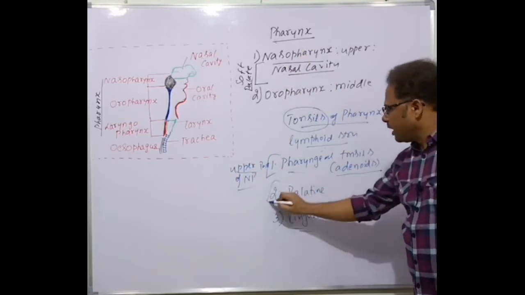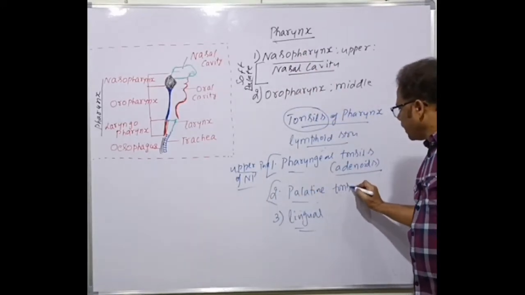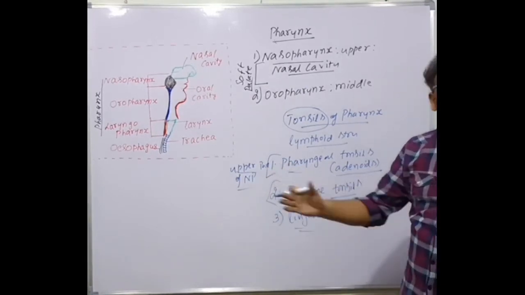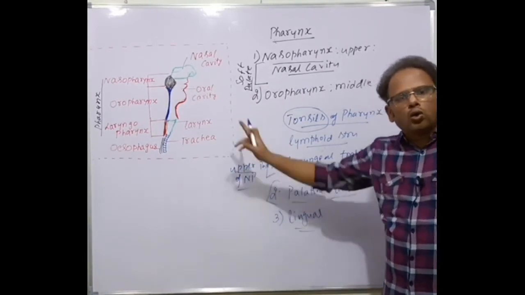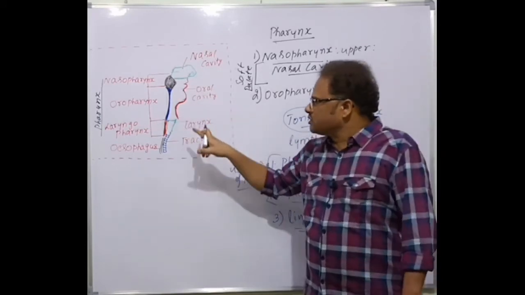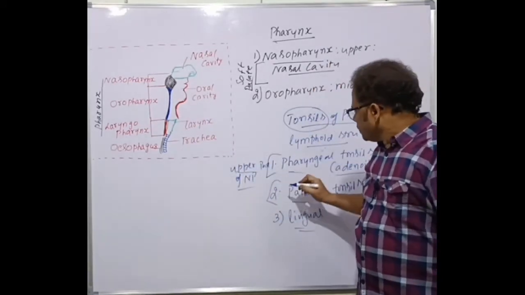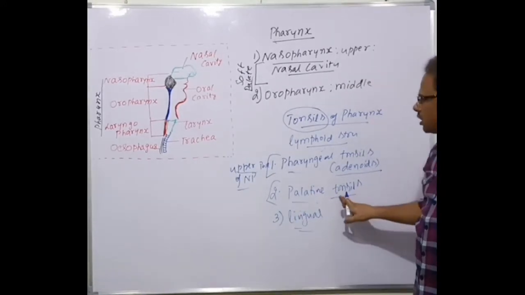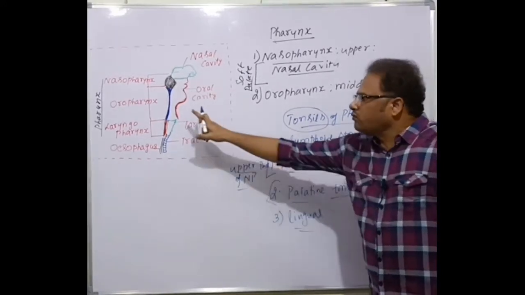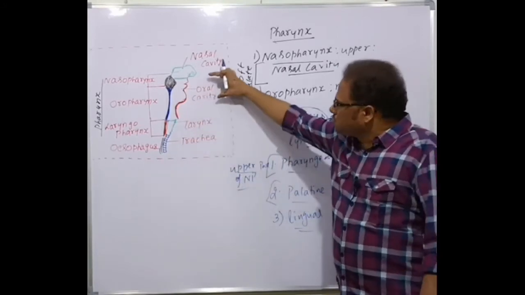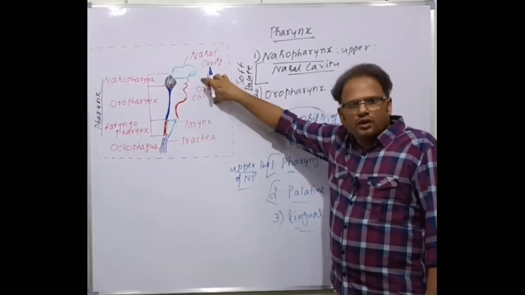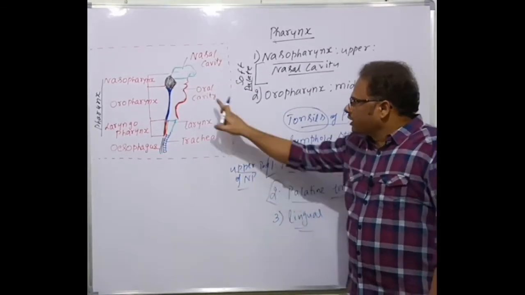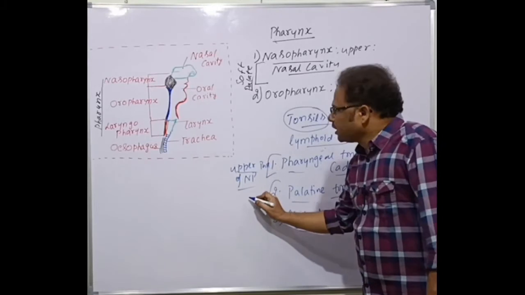Next one is the palatine tonsils. As the name indicates, they are associated with the palate. Where is the palate present? The palate is present in the oral cavity. That is, palatine tonsils are associated with which one? The oropharynx, because the oropharynx is associated with the oral cavity. So palatine tonsils are associated with the oral cavity and lie on either side of the oropharynx.